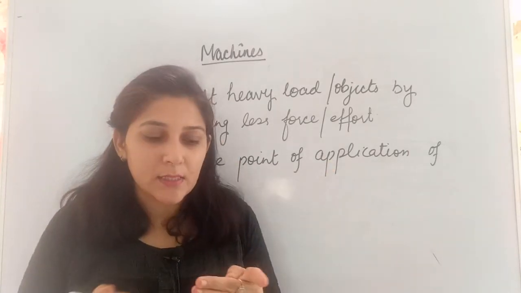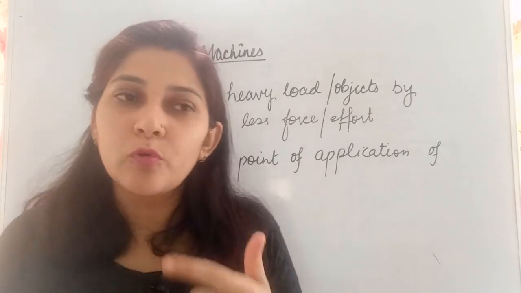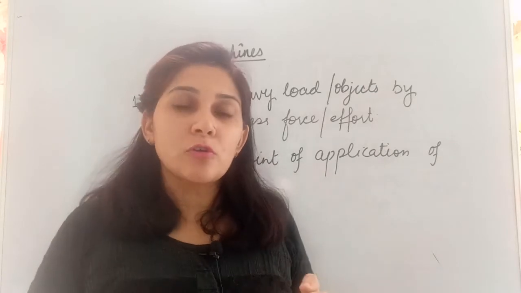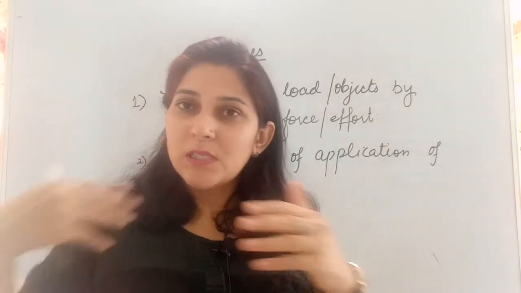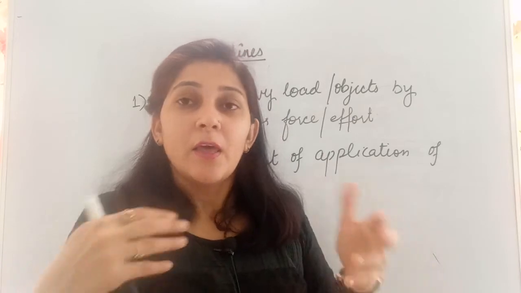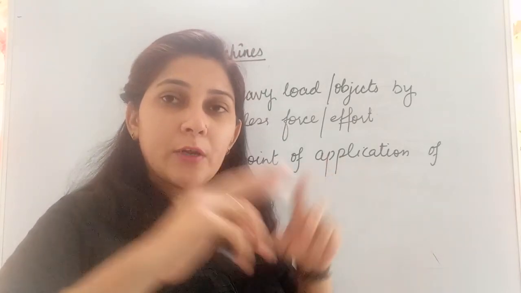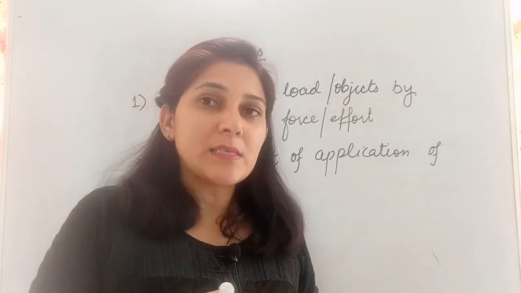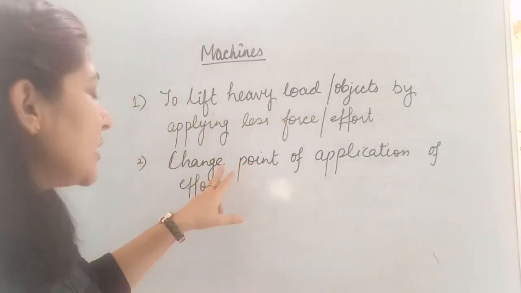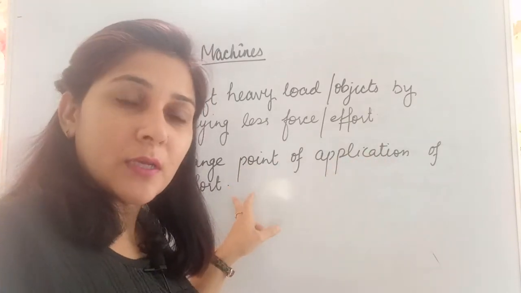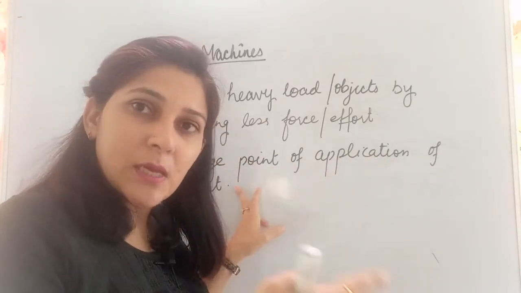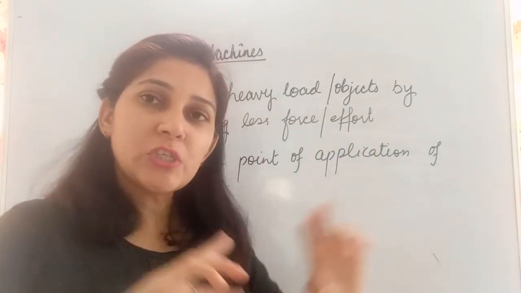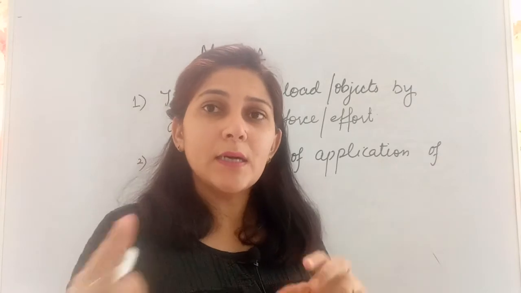So how can we say this? When we are talking about moving a bicycle, we are applying force onto the pedals instead of applying force onto the rear and the back wheel. We are not applying force on any wheel. We are applying force at a different point, on the pedals, not on the wheels, and comfortably we are able to move the bicycle by doing so. So in that case we are changing the point of application of effort. We have to move the wheels, but we are not applying force on wheels, we are applying force on the pedals. So we change the point where we are supposed to apply the effort.